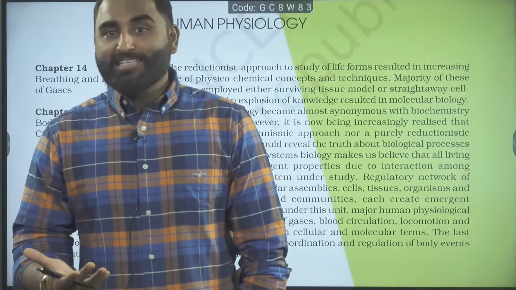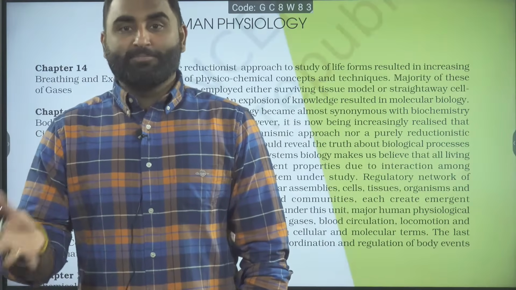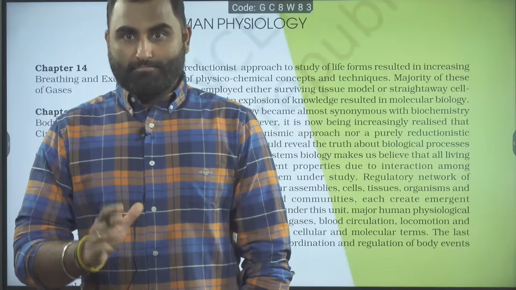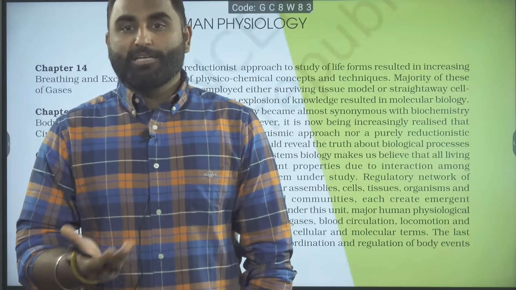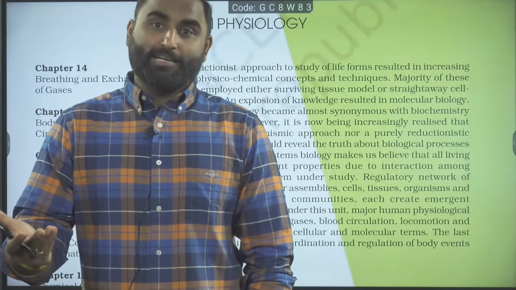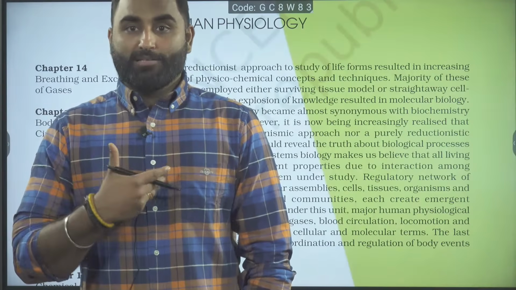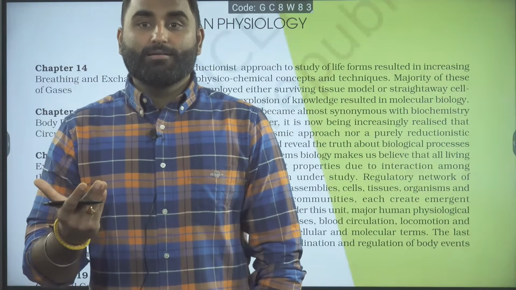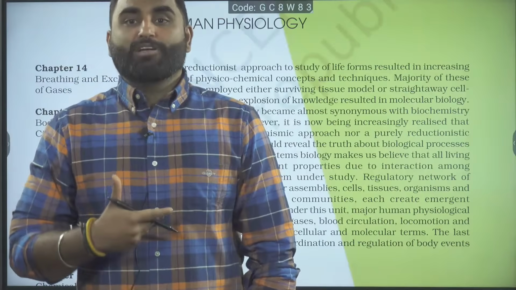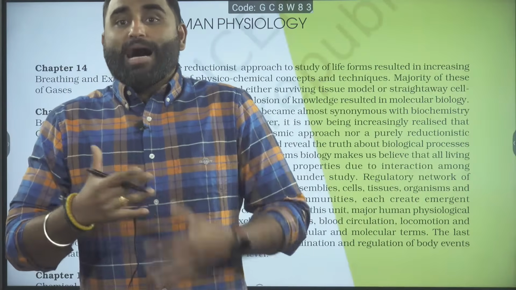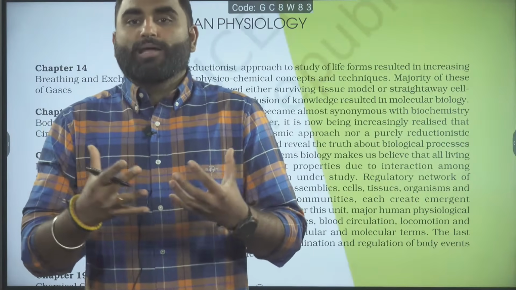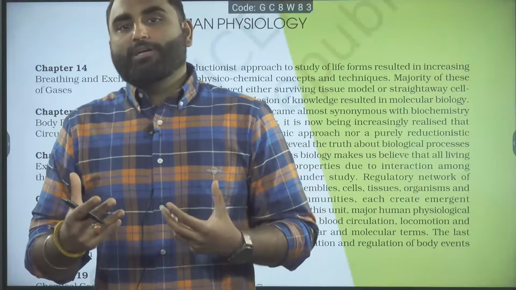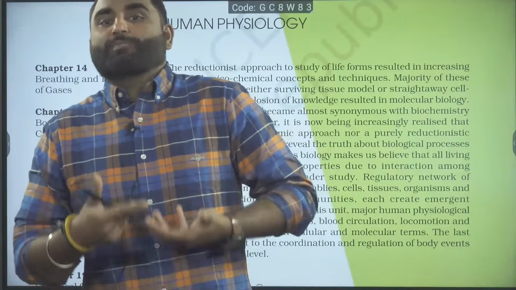Now, an organ system is made up of multiple organs. Like we are going to study the breathing system, the respiratory system. That is made up of lungs, trachea, and the nose is also involved. So many parts of the respiratory system are there. How is every part working? What is the benefit of the conducting system to the respiratory system?